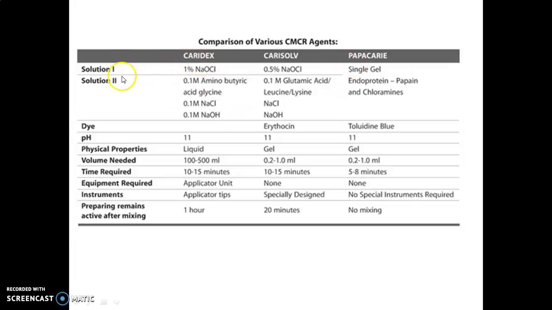Remember, in Caridex, we have two solutions: 1% sodium hypochlorite, and aminobutyric acid, sodium chloride and sodium hydroxide. Whereas Carisolv has sodium hypochlorite, glutamic acid, leucine, lysine, NaCl and NaOH. Most often in exams they can ask which amino acid is present in Caridex and Carisolv. Papacarie is a single gel, containing proteolytic enzyme like papain and chloramines. Remember, Carisolv and Papacarie have a specific dye, that is erythrosine and toluidine blue.